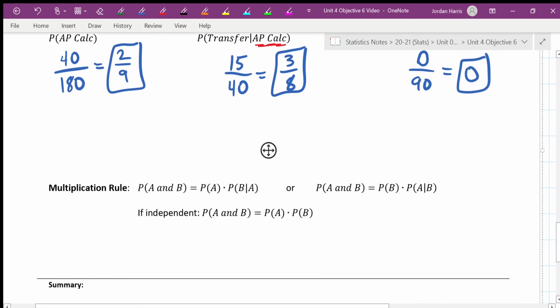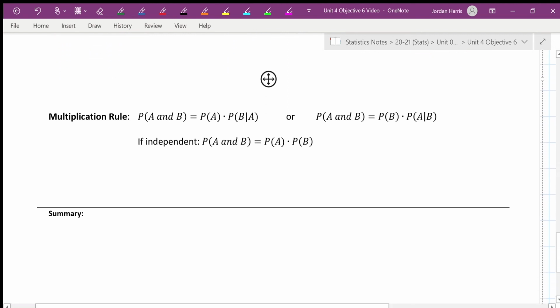And then you have the multiplication rule. I'm not even going to highlight this because you have already been doing this. You didn't know it, but you've already been doing it. When we talk about without replacement, right, we're changing the probabilities as we go. That is what the multiplication rule is telling you. It's saying if you have and, you're multiplying, which we already know. And that it's the probability of A times the probability of B given A, right? That's why we always assume the first one has happened. Given the first one, what's the probability? So we've already been doing this, not even going to go over it. Don't have to worry about it. But if they are independent, you just multiply the two probabilities together because they do not affect each other. All right, so there you go. That's the multiplication rule, which you've actually already been doing.